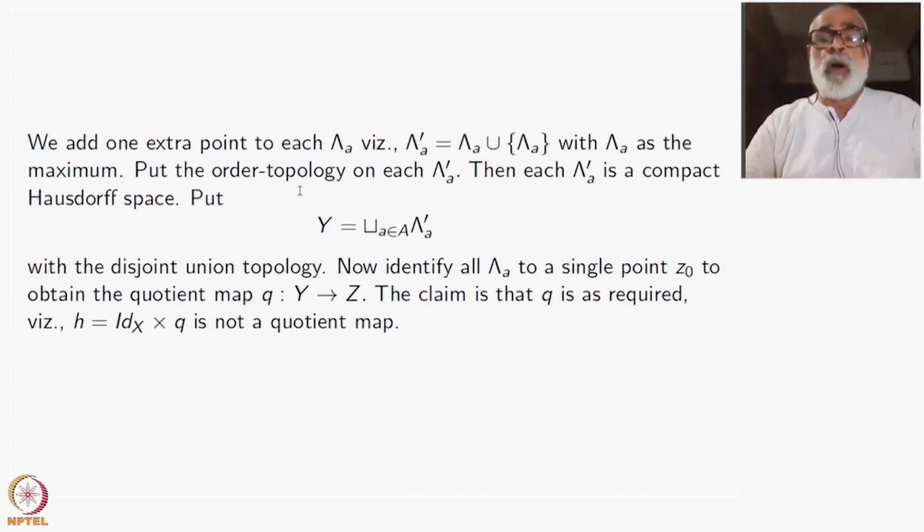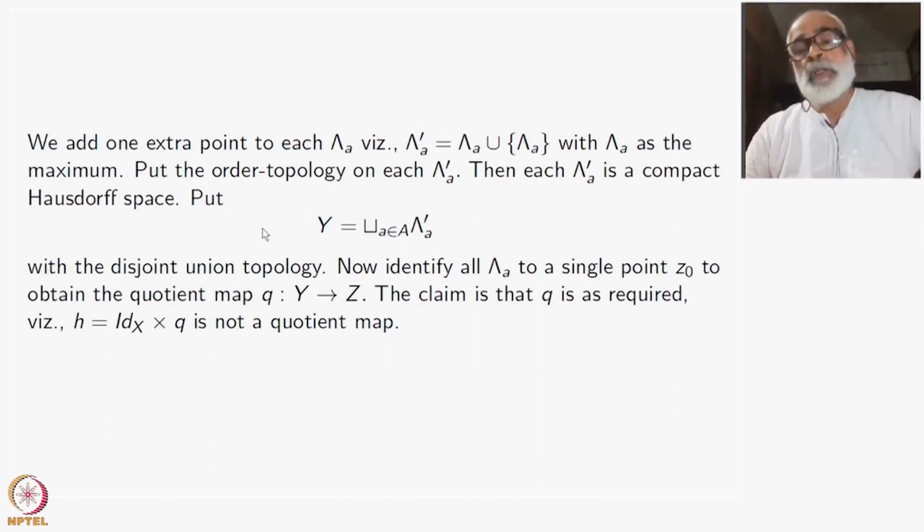Now you take the order topology on lambda A prime. Because there is a maximal element also, this will be a compact Hausdorff space. It's always Hausdorff. The compactness comes because of this extra point that you have taken. It's like a one-point compactification.